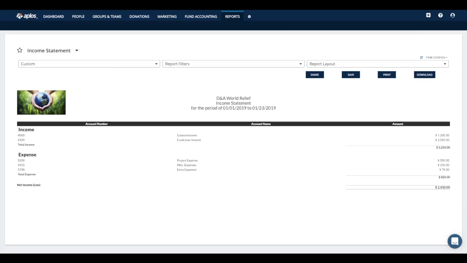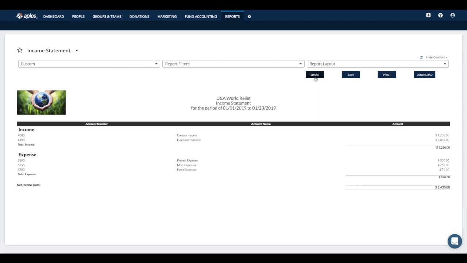All right, and then something else that's available on all of your reports are these blue buttons going across the top here. The first option, share, allows you to email a report directly from the software. So if you have certain individuals that need to see certain reports, instead of downloading it and sending it in a separate email, you can simply click that share option, put in who those contacts are, what style you want the report to be in, either some type of Excel file or a PDF file, and then boom, just send it right off to those individuals.